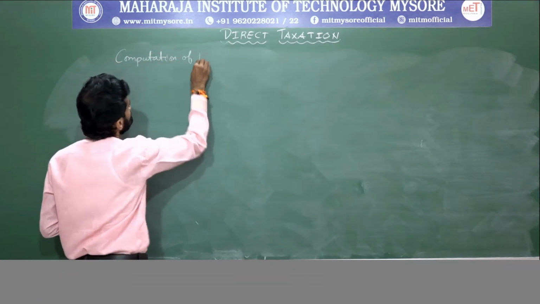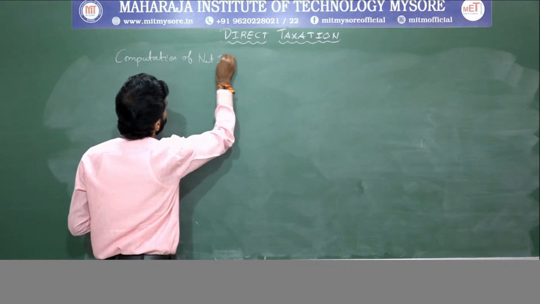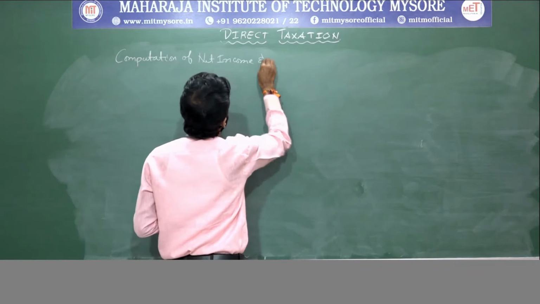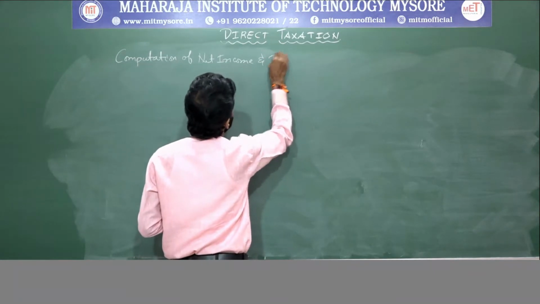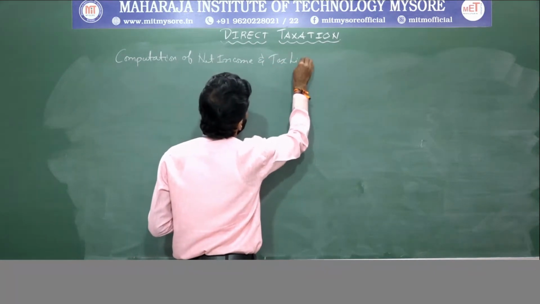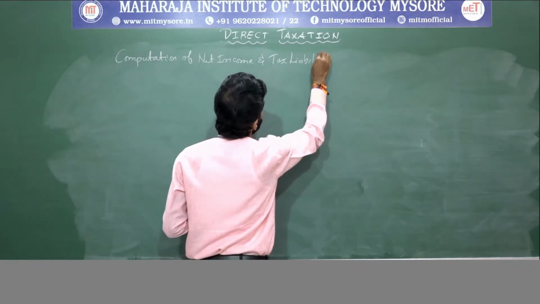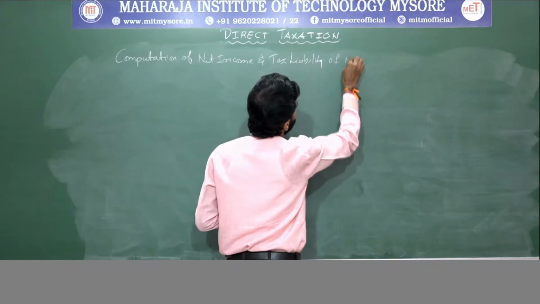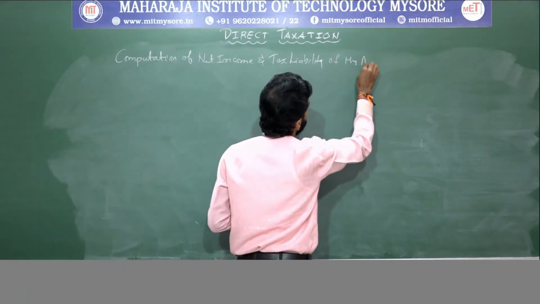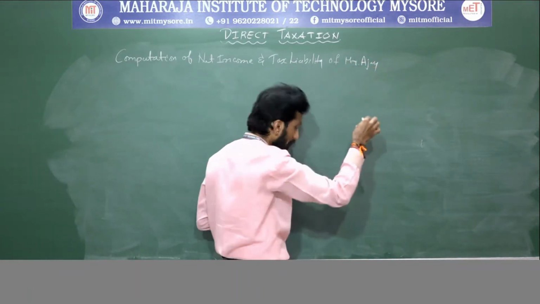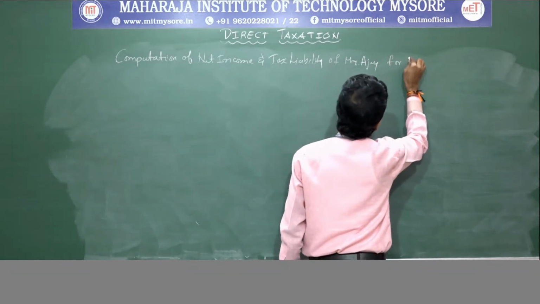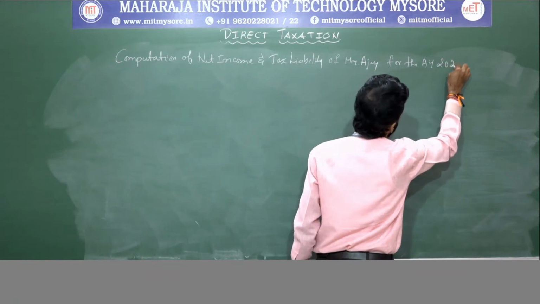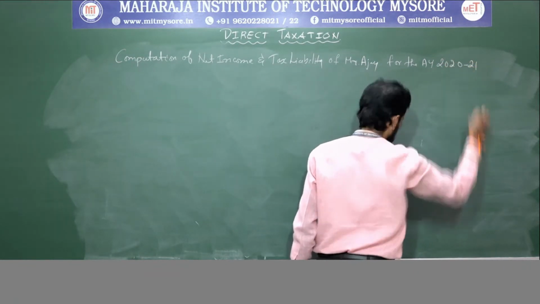Computation of net income and tax liability of Mr. Ajay for the assessment year 2020-21.